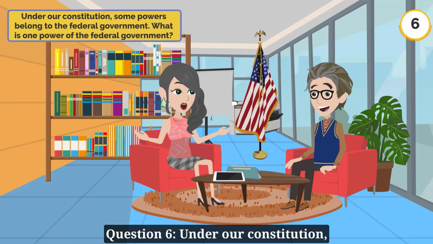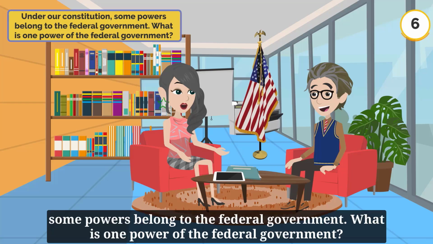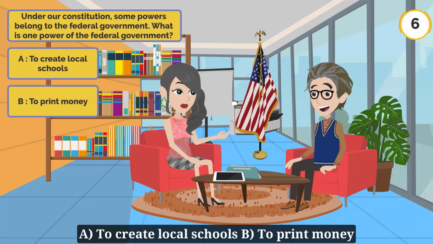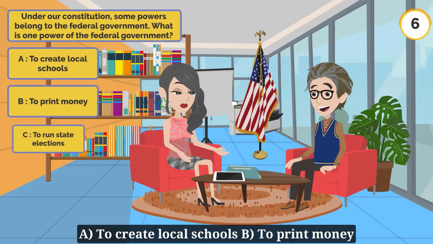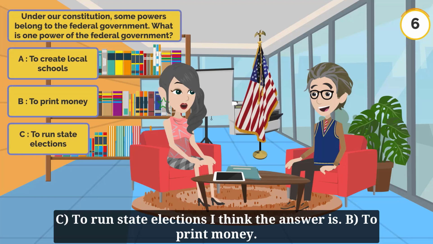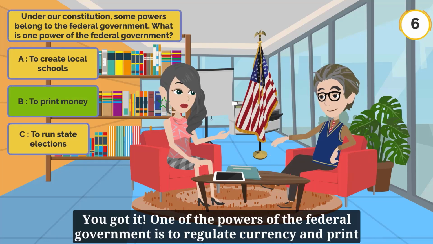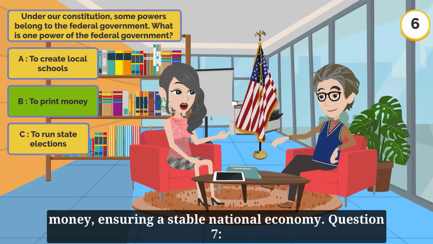Question 6. Under our Constitution, some powers belong to the federal government. What is one power of the federal government? A. To create local schools. B. To print money. C. To run state elections. I think the answer is B. To print money. You got it. One of the powers of the federal government is to regulate currency and print money, ensuring a stable national economy.